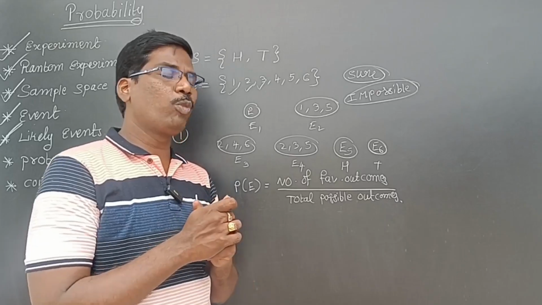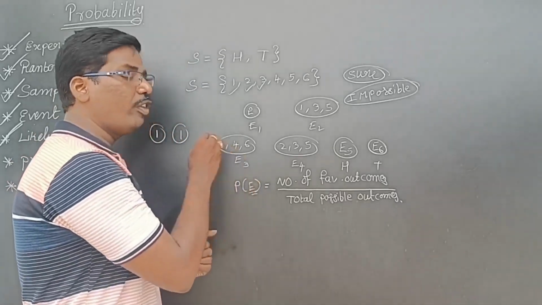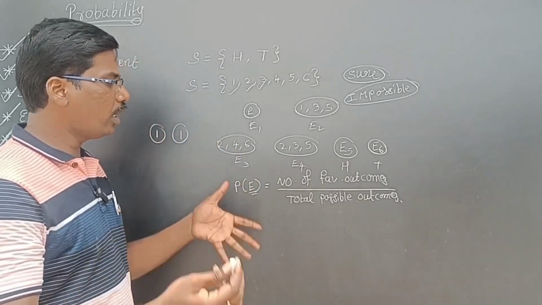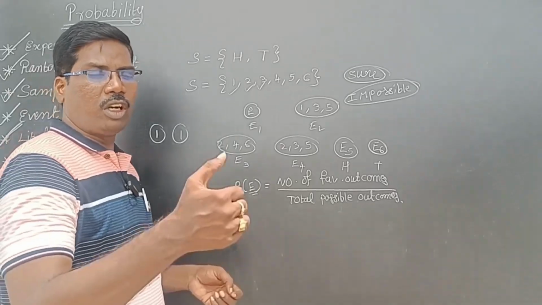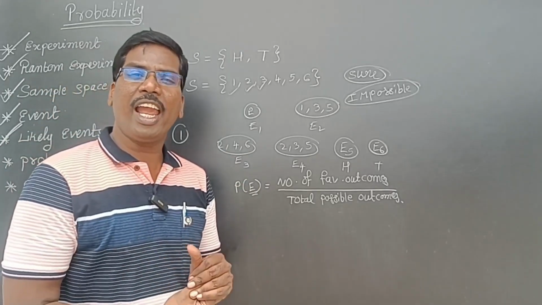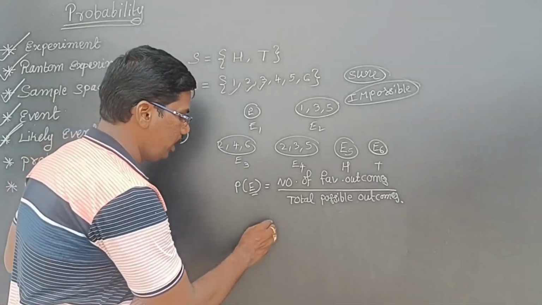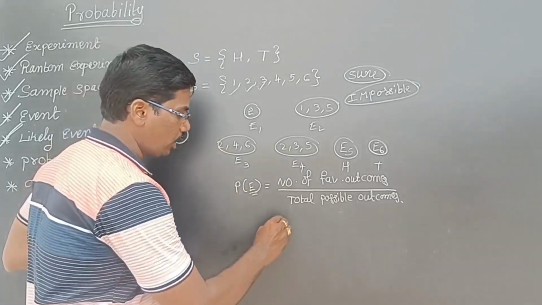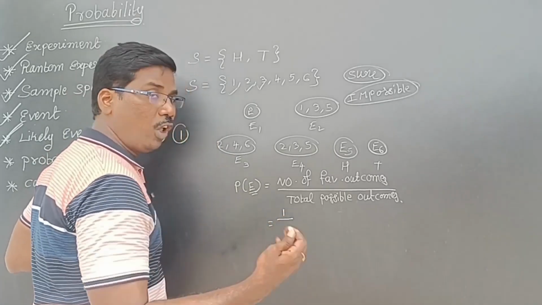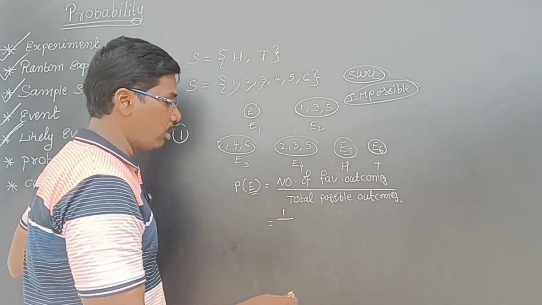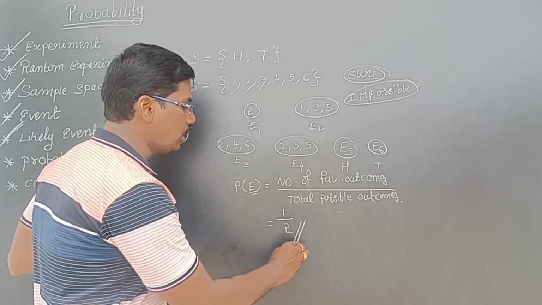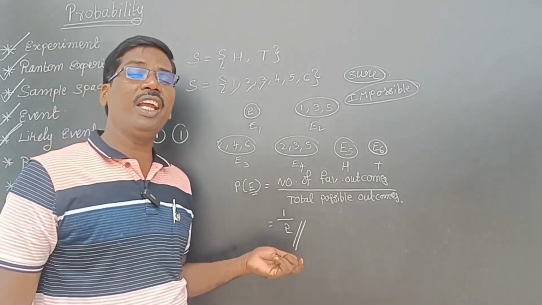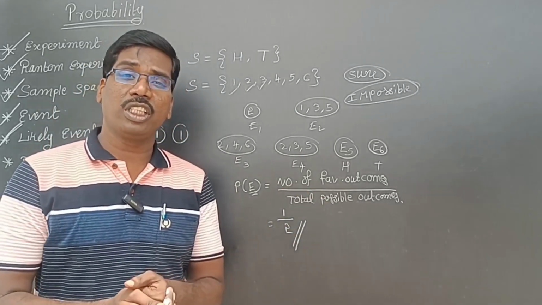This is called the probability of an event. For example, I'm tossing a coin. What is the probability of getting head? Head means only one chance, only one favorable. Total how many possible? Head will come or tail will come. So 1 by 2 is the probability of getting a head while tossing a coin.